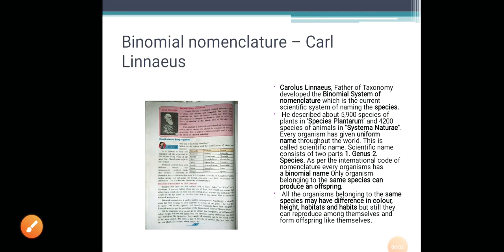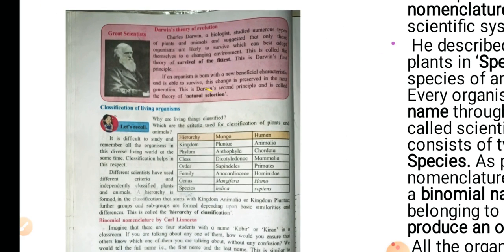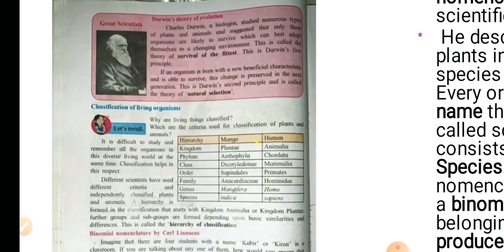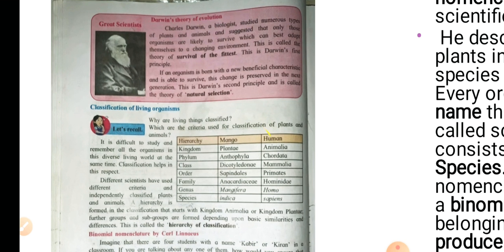Students, now let us study the various theories of evolution. Some great scientists have given various theories. Charles Darwin, a biologist, studied numerous types of plants and animals and suggested that only those organisms are likely to survive which can best adapt themselves to the changing environment. This is called the theory of the survival of the fittest. This is Darwin's first principle.